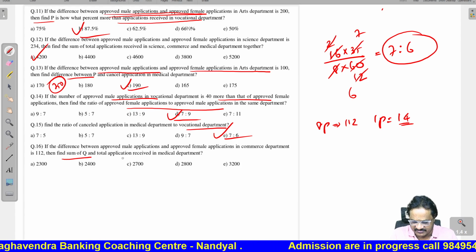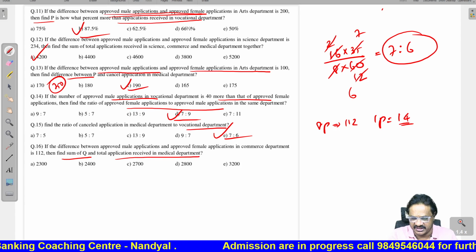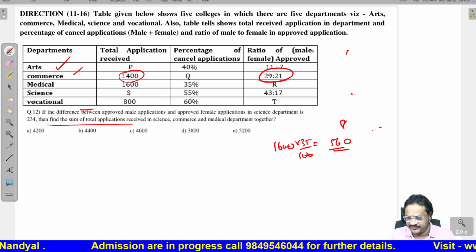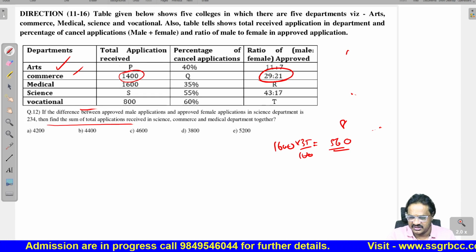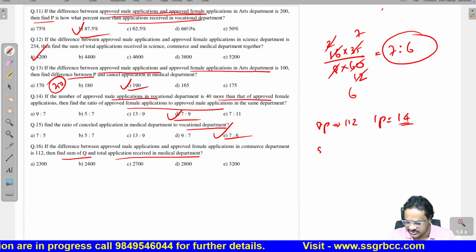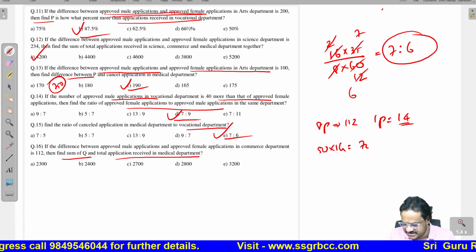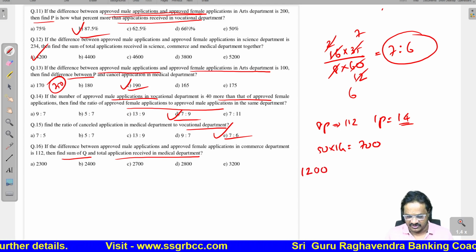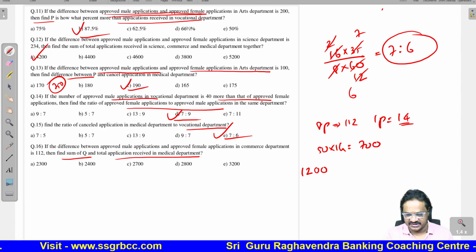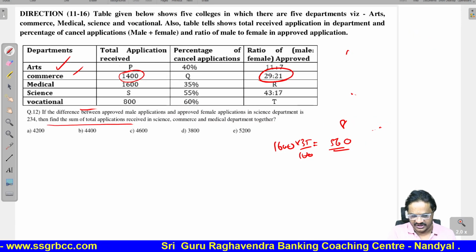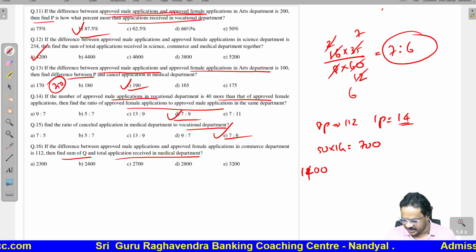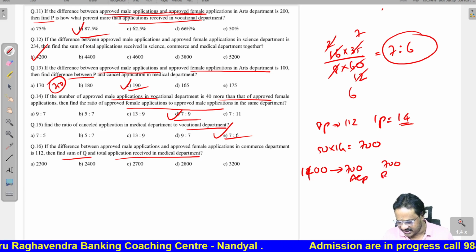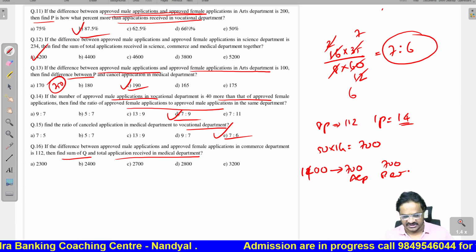Then find the sum of Q and total applications received in medical. Now we have to find the Q value. See here, this is 1400, this is 29 and 21. That difference is given 14. So 50 into 14 is 700. So out of 1400 applications in commerce, 700 are accepted, 700 will be rejected.